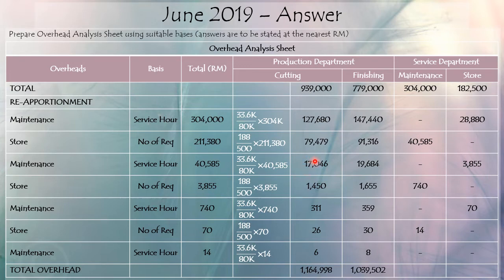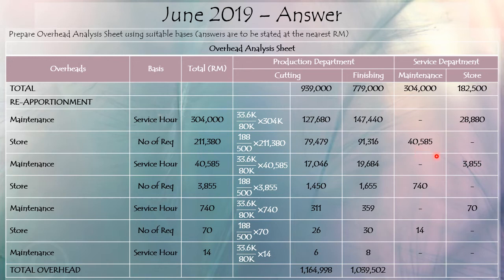Okay, so either finishing has to bear 91,316 of total stores overhead. And then the most interesting thing is you can see that maintenance has also made some sort of requisition from store, and then from zero value it has come back to 40,485 ringgit due to the reapportionment of store overhead.